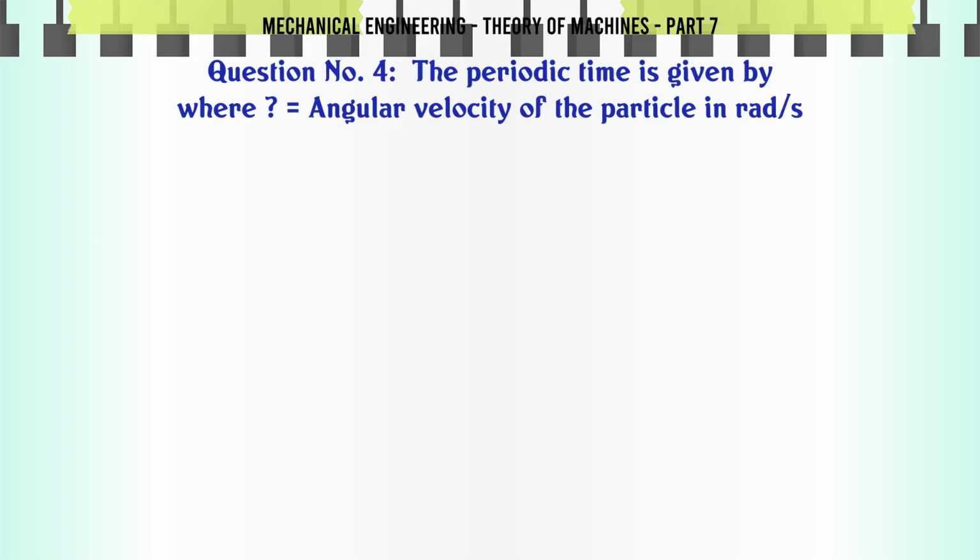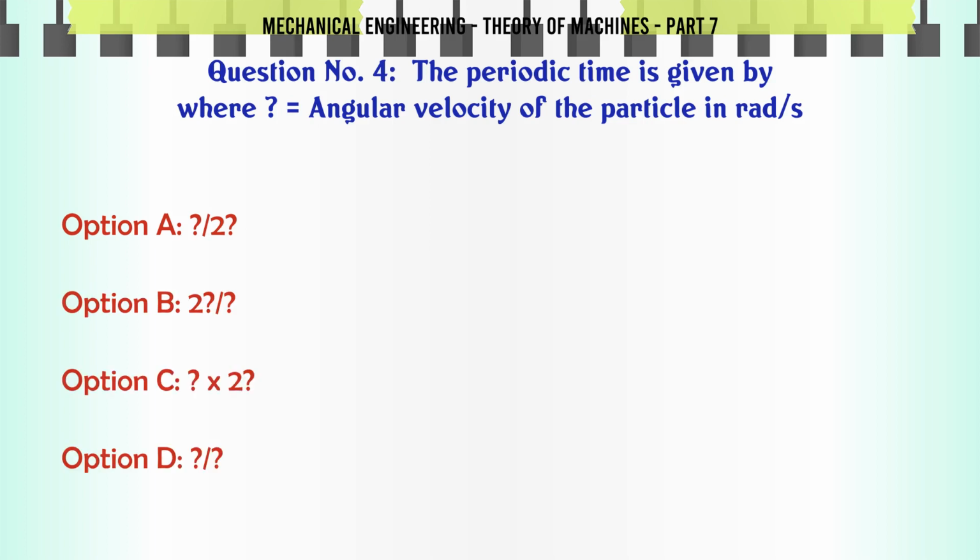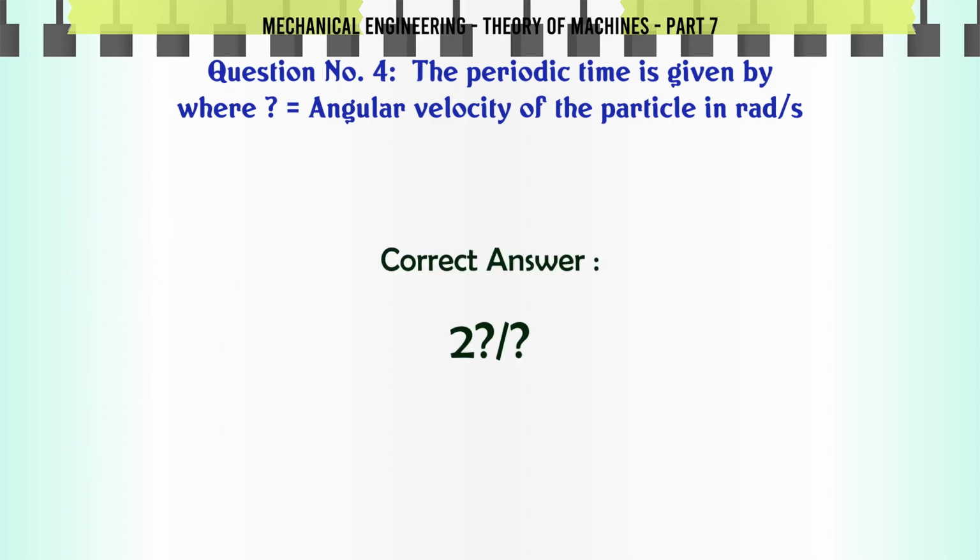The periodic time is given by, where ω is the angular velocity of the particle in rad/s. A. 2π/ω. B. π/ω. C. ω×2π. D. ω/2π. The correct answer is 2π/ω.